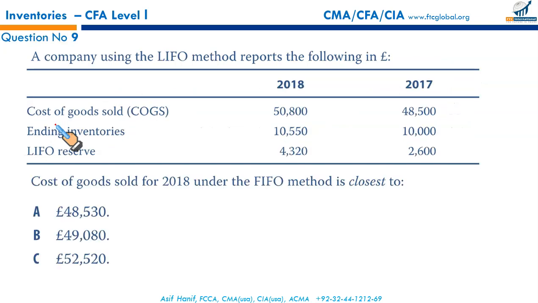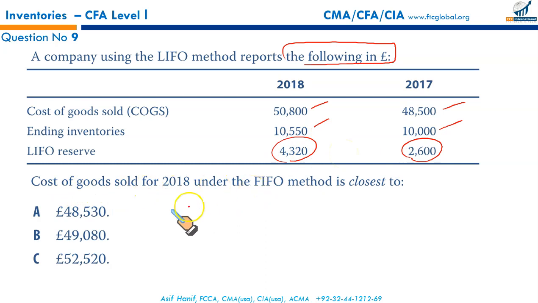Next, a company using the LIFO method reports the following in pounds. We have been given the CGS in 2018 and 2017, the ending inventories based on LIFO for 2017 and 2018, the LIFO reserve last year, and the LIFO reserve current year. We need to find the cost of goods sold under FIFO.